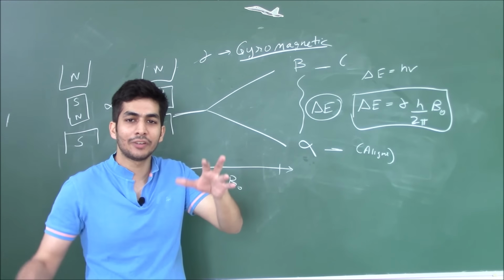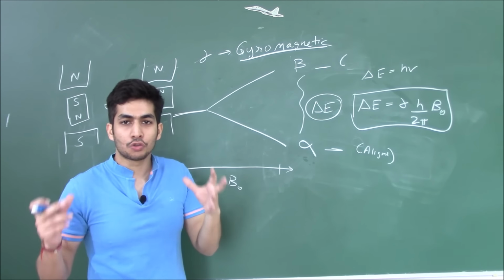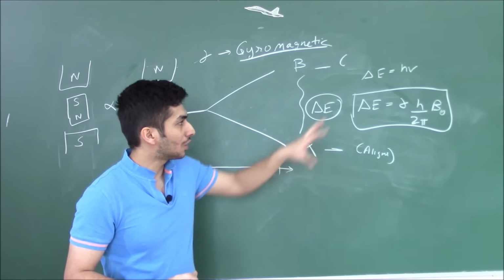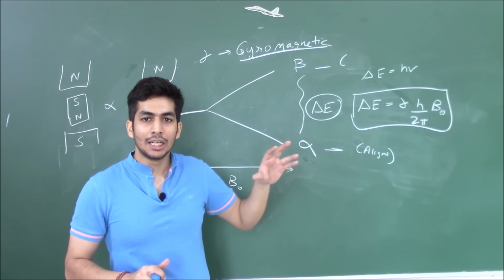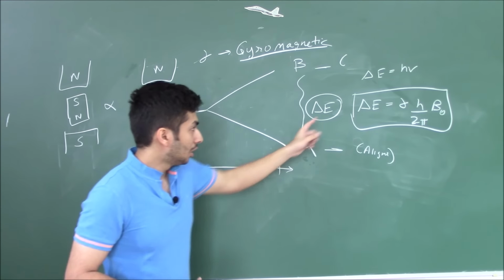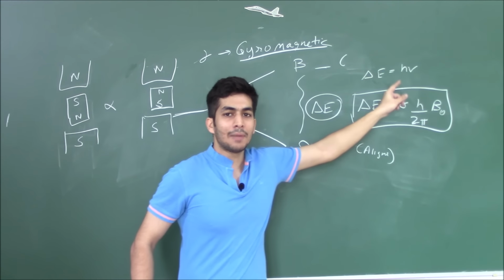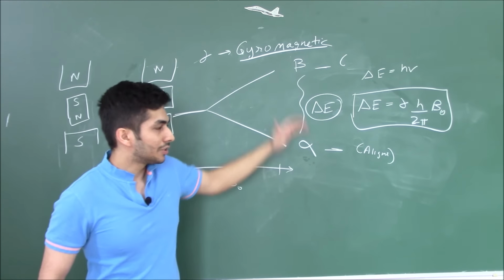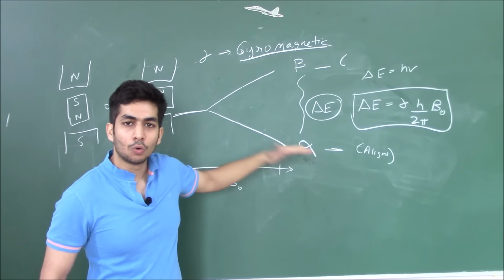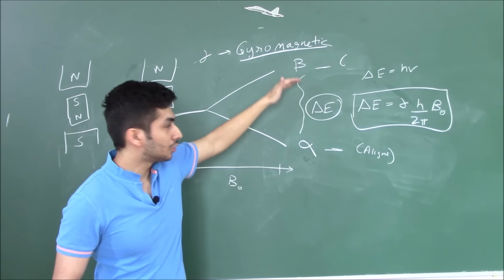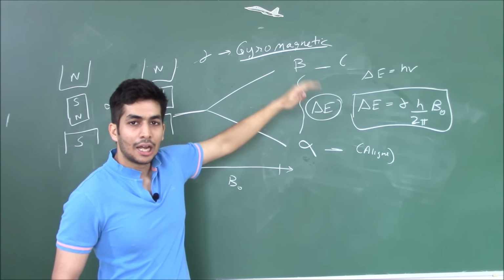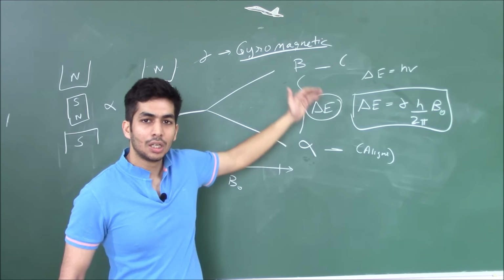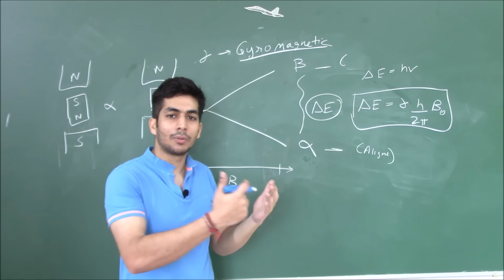In the NMR instrument we have a very strong superconducting magnet, and we have a radio frequency source. What this radio frequency source does is provide some frequency. Once this frequency matches the energy difference between the alpha state and the beta state, resonance takes place. Some of the nuclei from the lower or ground state go into the excited state, and once they go to the higher energy state, relaxation takes place, and I'll talk about relaxation in detail in some other video, right?